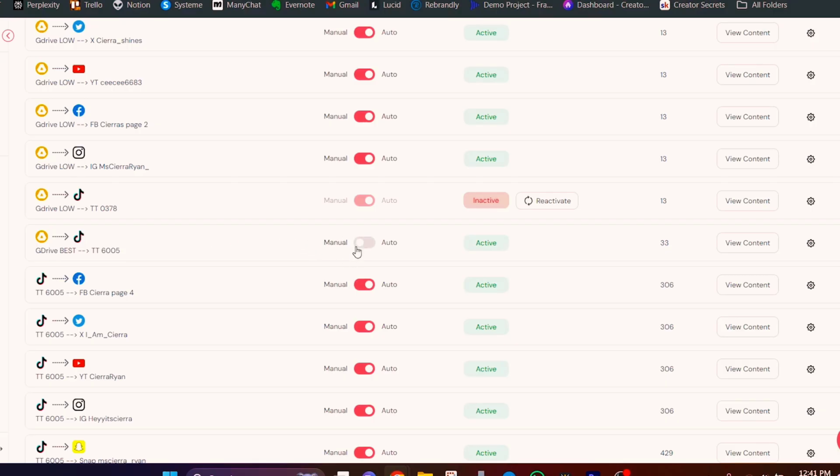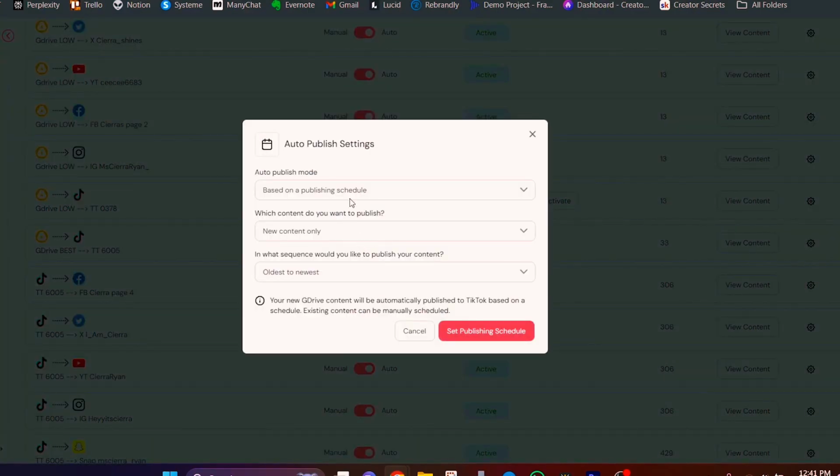The way that you do that is as soon as I click this auto button from manual to auto, it's going to ask me a few questions right here. So first, it's going to ask me if I want this to be based on a publishing schedule or if I want it to be based as soon as possible. In this case, I want this one to be based on a publishing schedule. The second option here is I can choose new content only. However, if you have something like 1,000 videos in an old Google Drive folder, you can actually set up one of these automations to start posting all of your old videos that you've collected over the course of years or whatever, and start posting those once a day or twice a day or however you want to set that up.